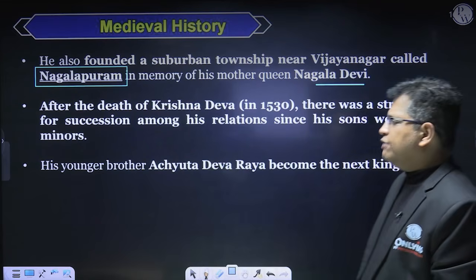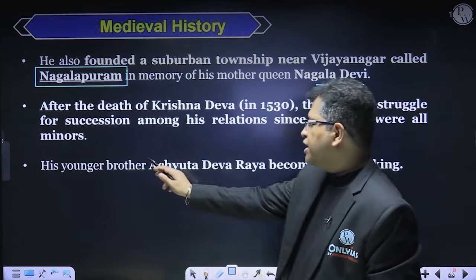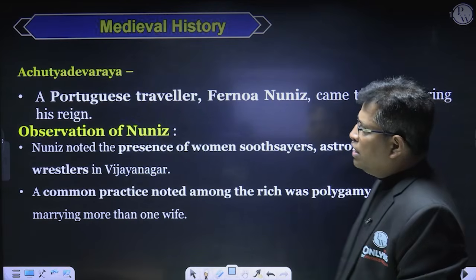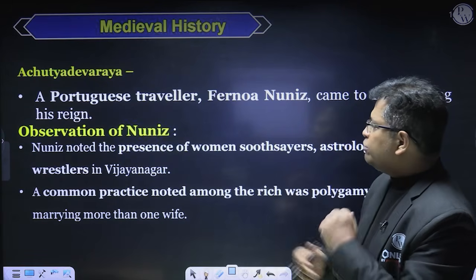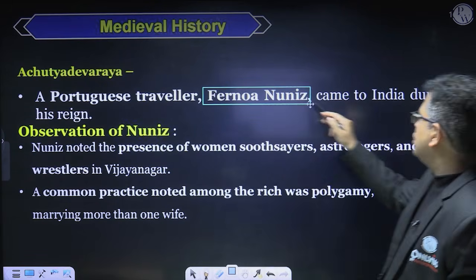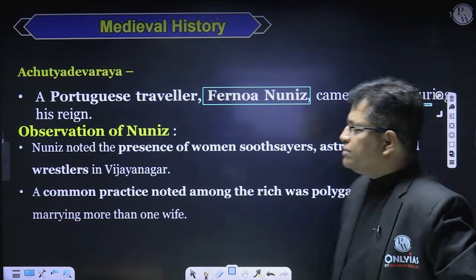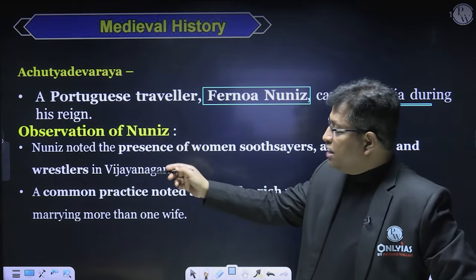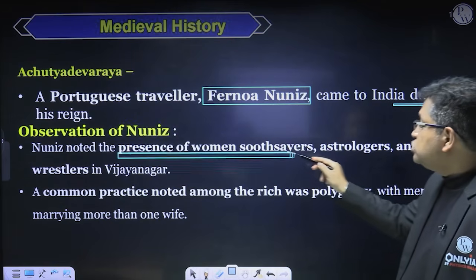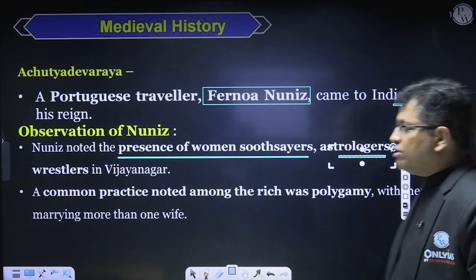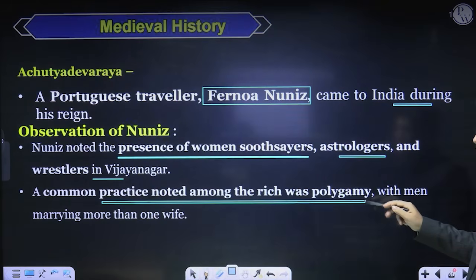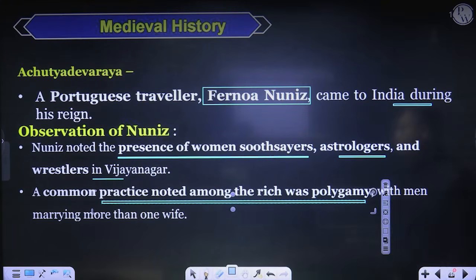But anyhow, after his death, one of his brothers, Achyuta Devraya, became the ruler of the Vijayanagar Empire. During the reign of Achyuta Devraya, a Portuguese traveler, Fernão Nunes, came to India. Nunes noted the presence of women soothsayers, astrologers, and wrestlers in the Vijayanagar Empire. A common practice noted among the rich was polygamy, with men marrying more than one wife. So this was the observation of Nunes.